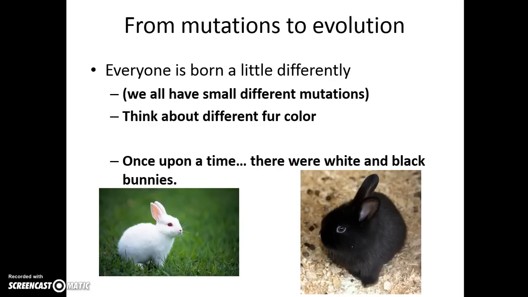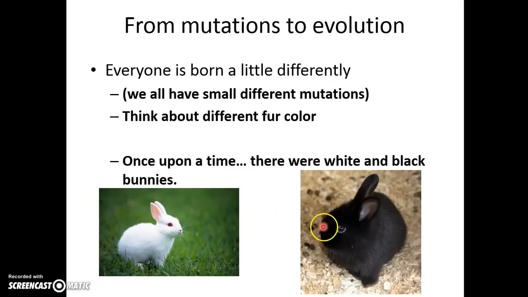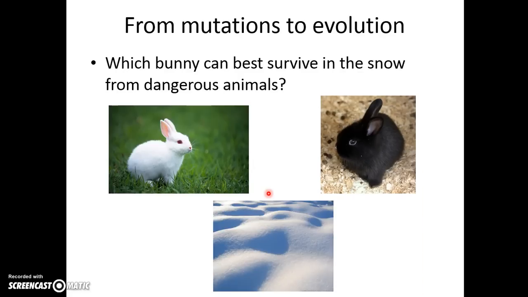At any rate, you have bunnies. All bunnies are related, but you also know there are different color bunnies. As we can see here, we have a white bunny right here, and then we also have a black bunny over here. Those fur colors happen because of a mutation, something that's random. All right, so we have these two bunnies. Let's look at this environment or this nature down here. This is obviously the snow.